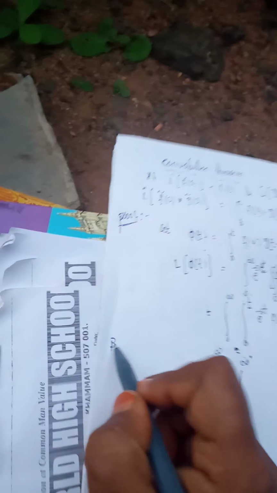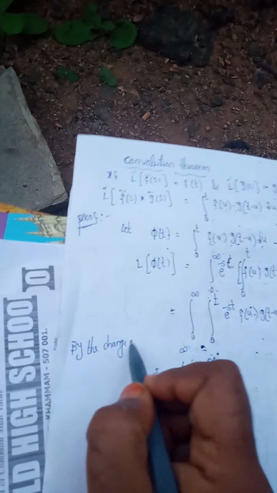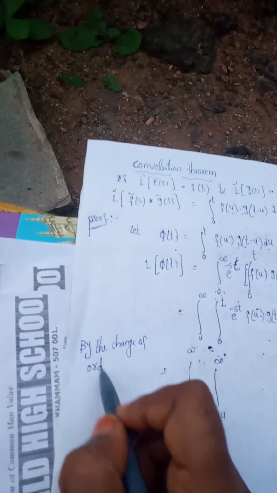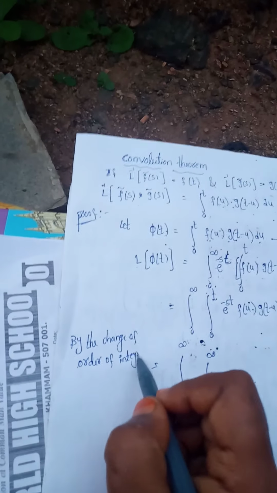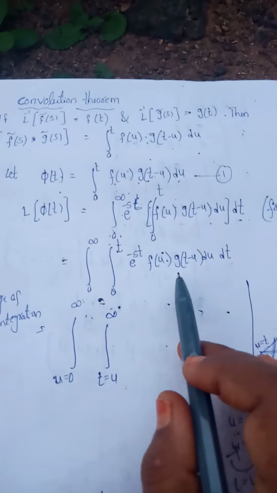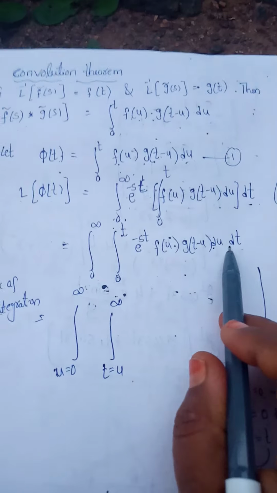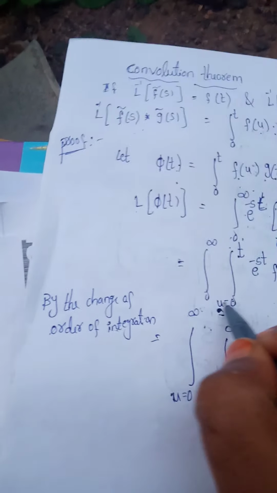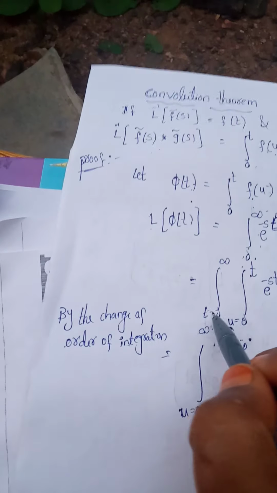By the change of order of integration, here first with respect to u, after with respect to t. This is u equal to 0 to t, t equal to 0 to infinity.